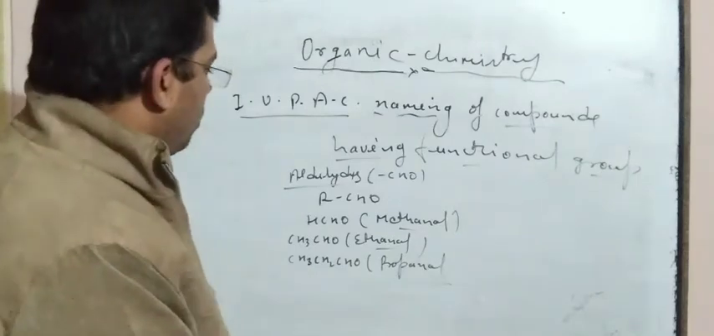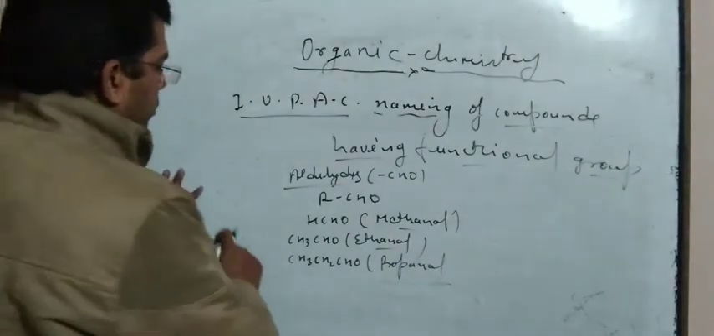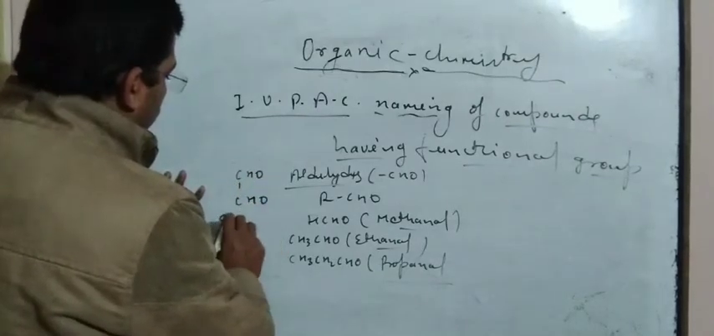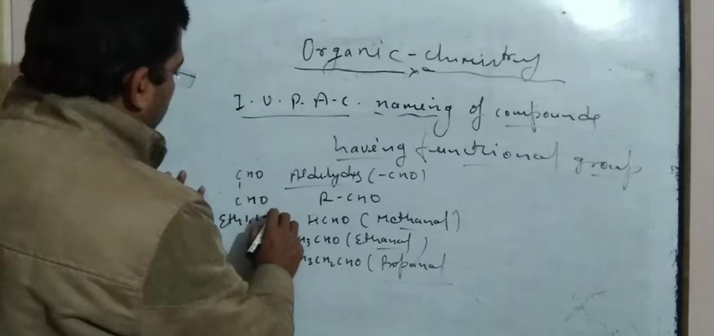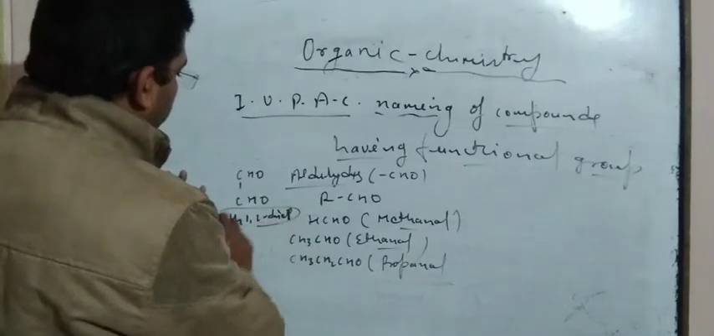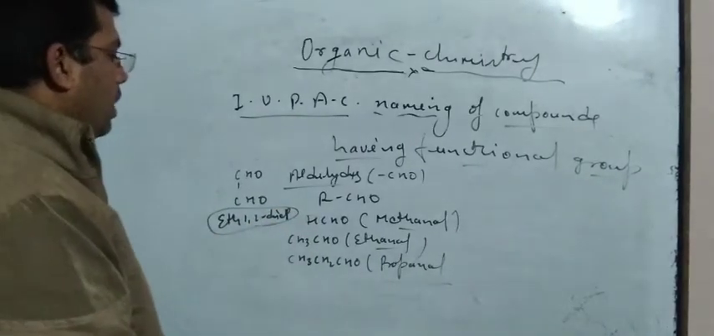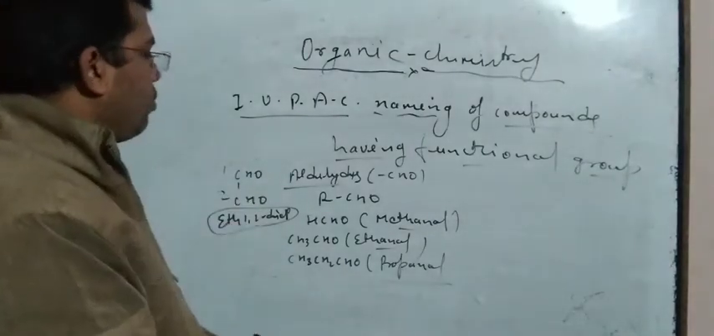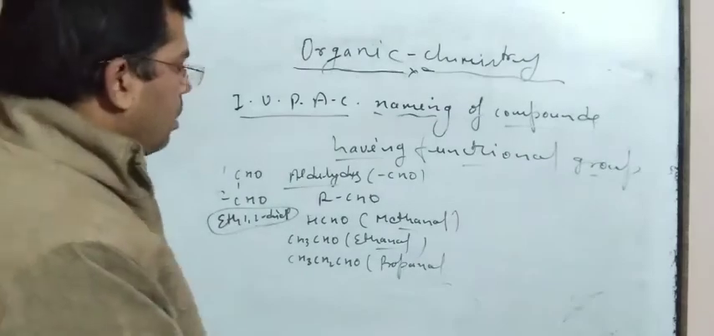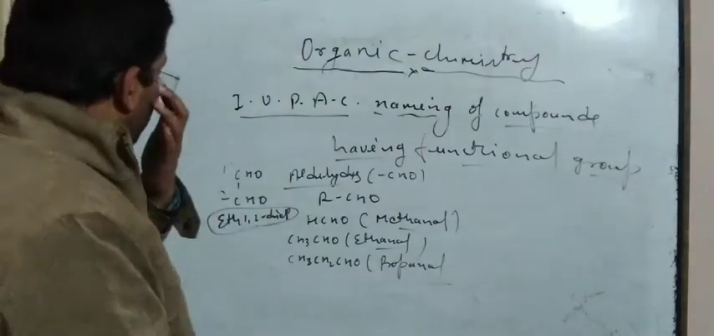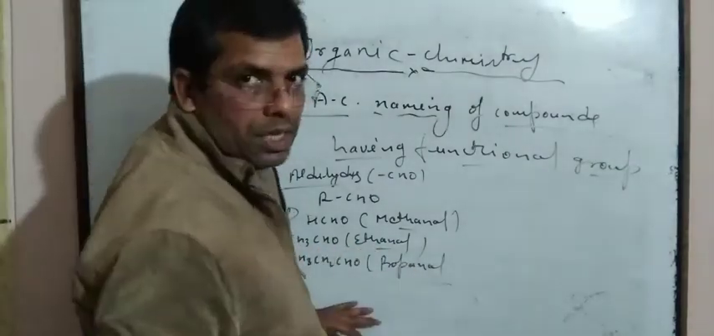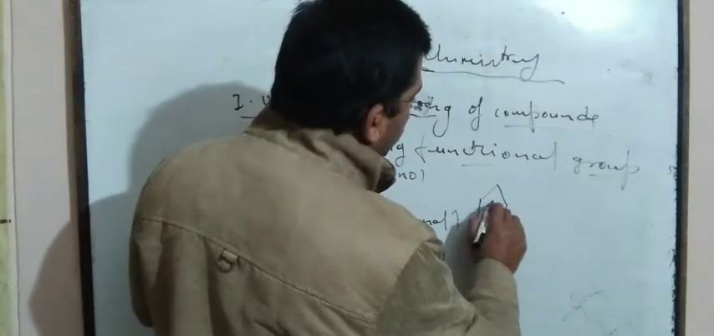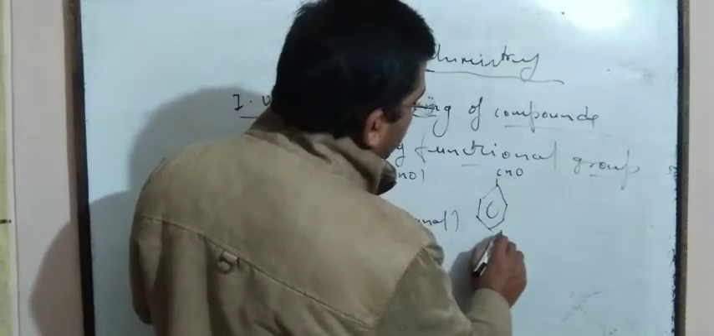Similarly, if this compound CHO-CHO is taken, it is known as ethane-1,2-dial. If CHO is connected to a benzene ring, then it is benzaldehyde.